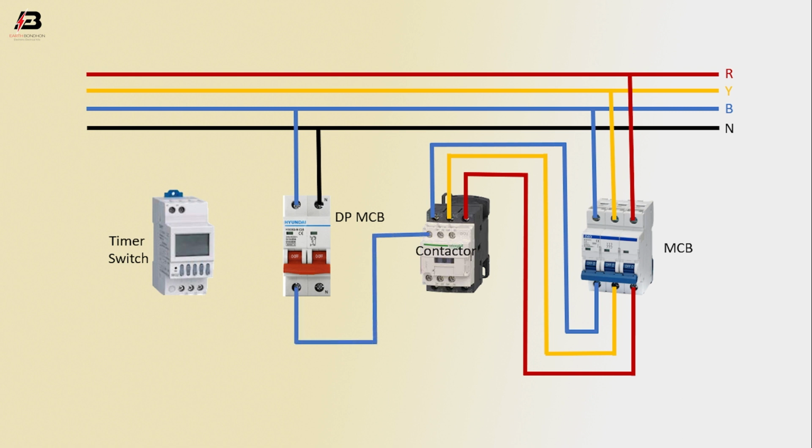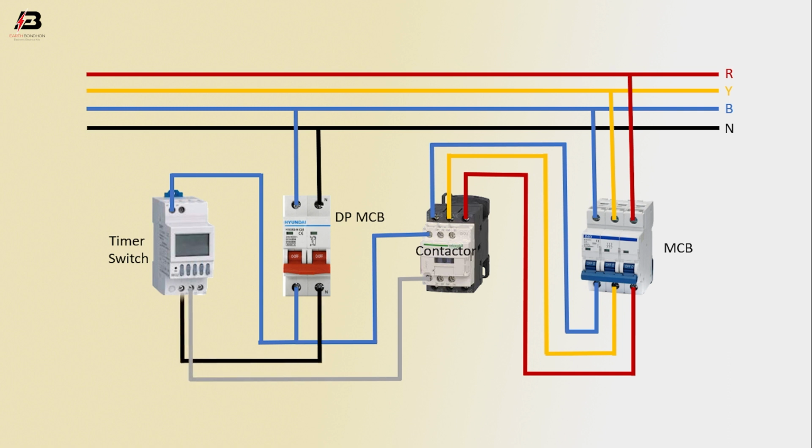to connect DP MCB. Another connection input to timer switch, output connection from contactor to connect timer switch. Output neutral connection from DP-MCB to connect timer switch. Another neutral connection input to timer switch. Three-phase connection from contactor for load.